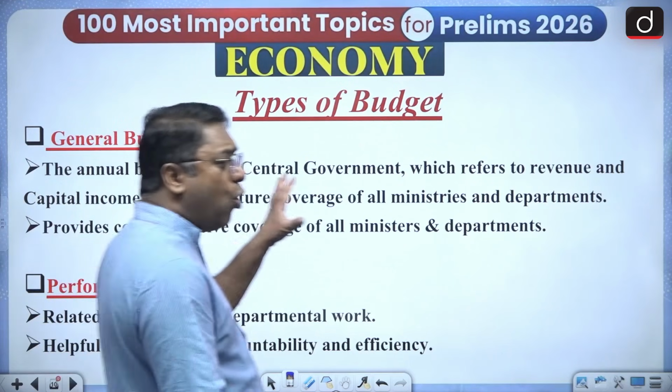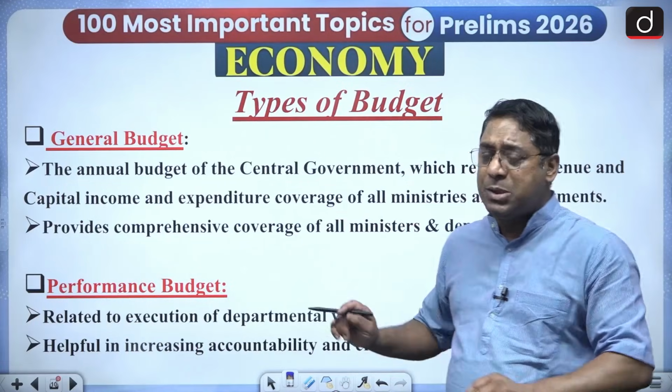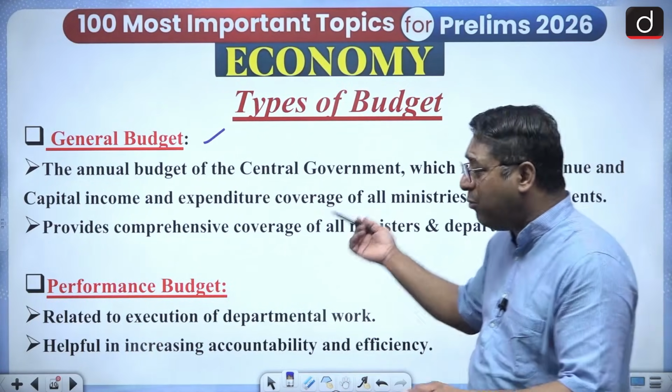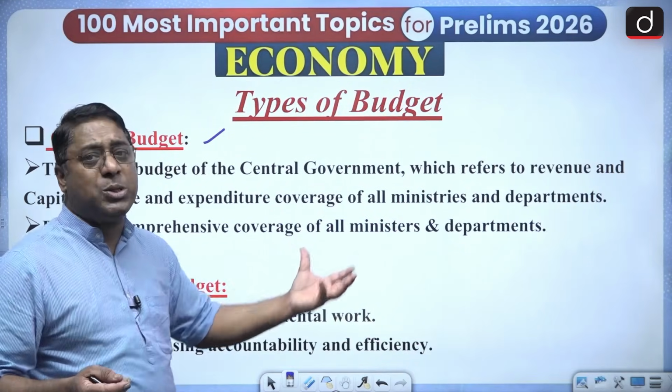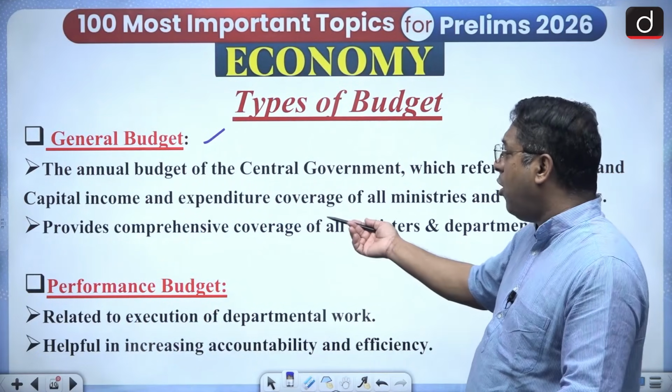Types of budget, you all must know about it. I'm not going into the reading of the types. The general budget, you should know what a general budget is. That means the annual budget which is presented by the central government, which talks about the revenue as well as the expenditure of the government.